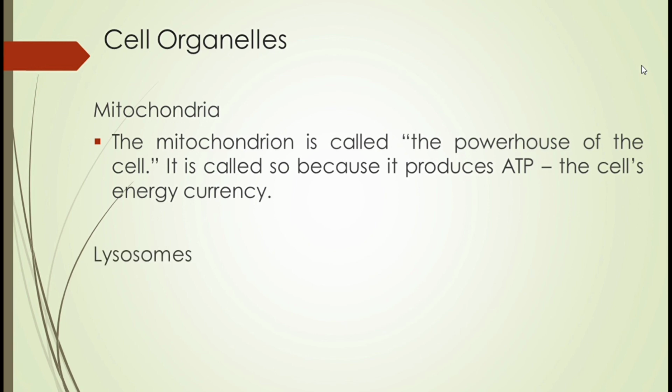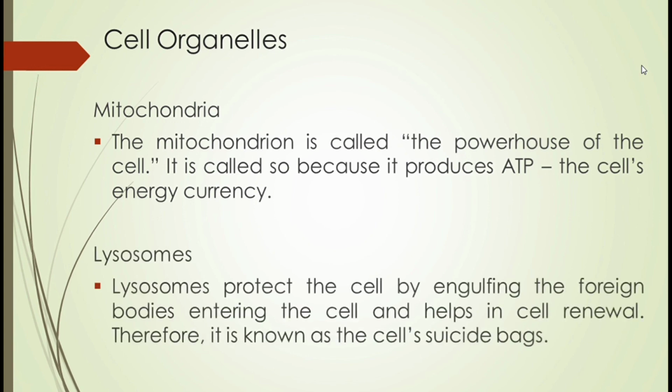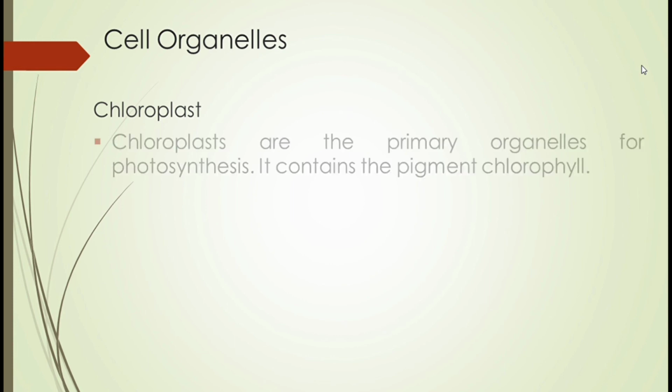Next will be lysosomes. Yung lysosomes po nagpo-protect ng cell by engulfing the foreign bodies entering the cell and helps in cell renewal. Therefore, it is known as the cell's suicide bags. Yan po yung lysosomes. Another one is chloroplast, which is exclusively para lang po sa mga plant cells.